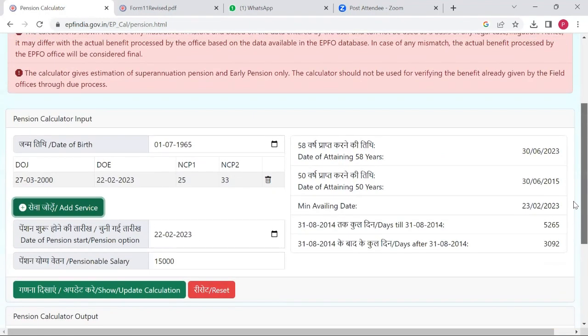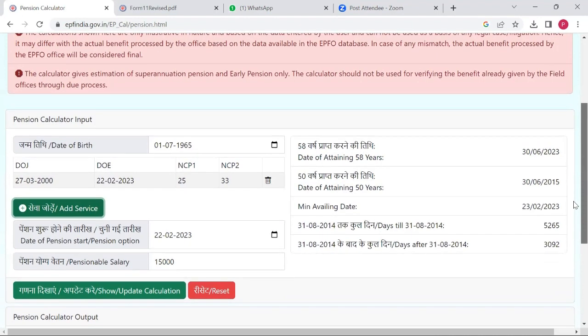Okay, so this is how the calculation is. Is this clear? We're on the same page, right?